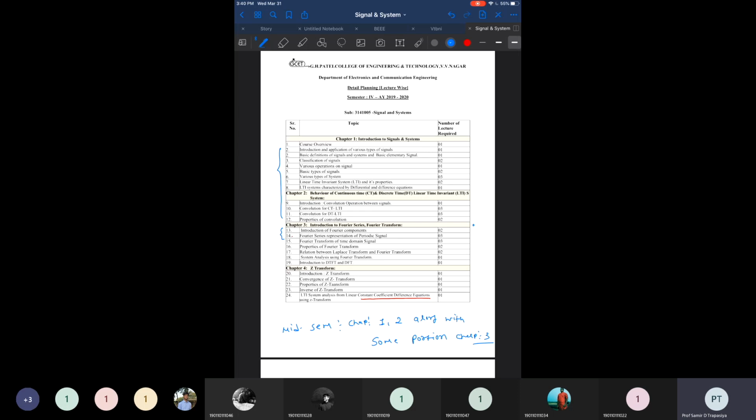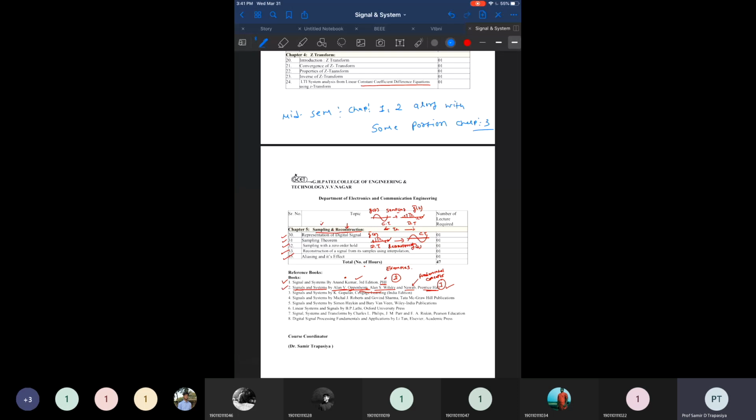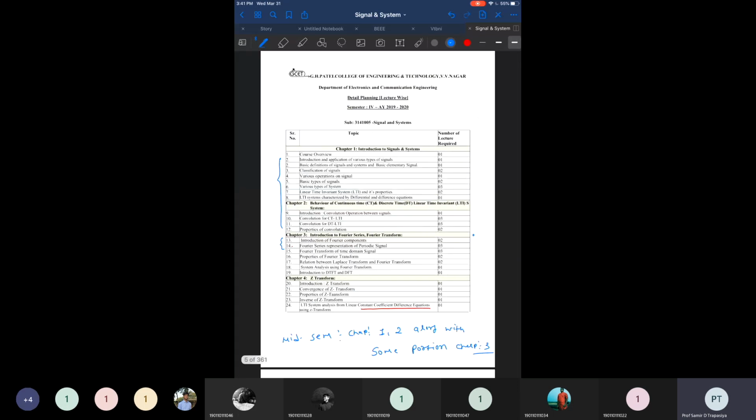So this is your syllabus for the mid-sem examination, and the mid-sem examination will be a mixed bag of some questions of 1 mark, 2 marks, some multiple objective kind of questions, and a few theoretical questions, and then mostly examples of 2 marks, 3 marks, and so on. The last chapter, sampling and reconstruction, is not yet covered. So we kept our syllabus up to this point only. Chapters number 1 and 2 would be fully covered, and partial chapter 3 will be covered.